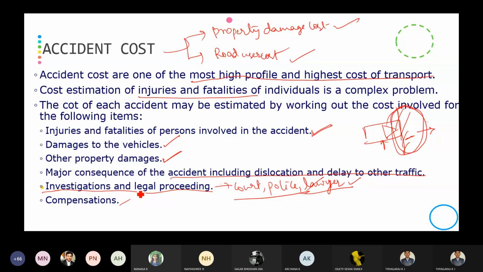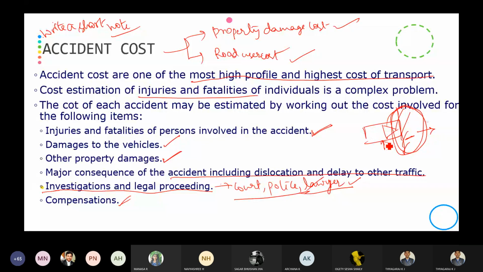Then compensation. Compensation, whether from the government or from the accident person, that you are going to get for your property damage cost, your vehicular damage cost, or your personal injuries, whatever amount you are going to expect, will be included in the accident cost. So this can be asked as "write a short note". If you are asked to write a short note on accident cost, you have to write all these things.